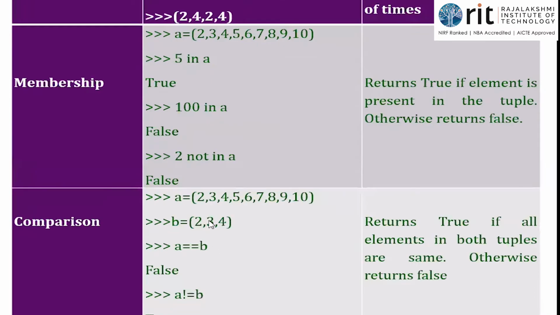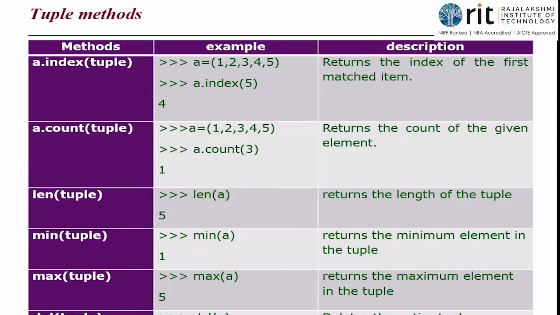See, in our case, 2, 3, 4 is there in A, but then B also has 5 to 10. A and B are not equal. They do not have the same set of values, isn't it? So it is False. In the other one, I put A not equal to B. Yes, of course, they are not equal, so True. So these are the simple operations.